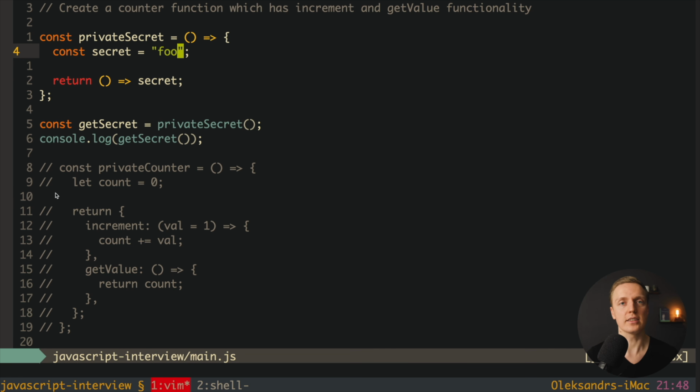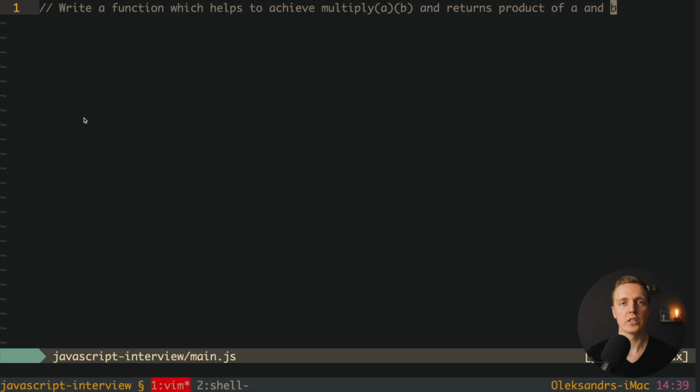This is why our secret string is actually a closure, and it is available outside after we store this private secret inside an additional property. In this case, we are storing this closure after our function was executed. And closure is a super popular pattern inside JavaScript. This is why you must know how to use closures.